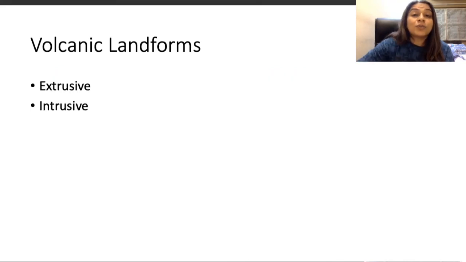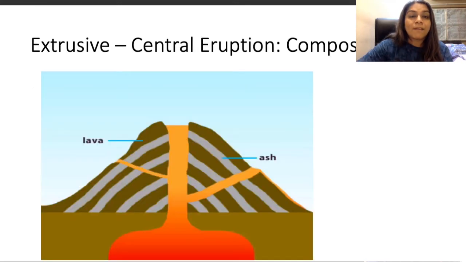Then we move on to volcanic landforms. There are two types of volcanic landforms. First is the extrusive landforms and the second is the intrusive landforms. Let us go with the extrusive landforms first. In extrusive landforms, if there's a central eruption, the first landform that we see is the composite cone. Composite cone is also called stratocone.